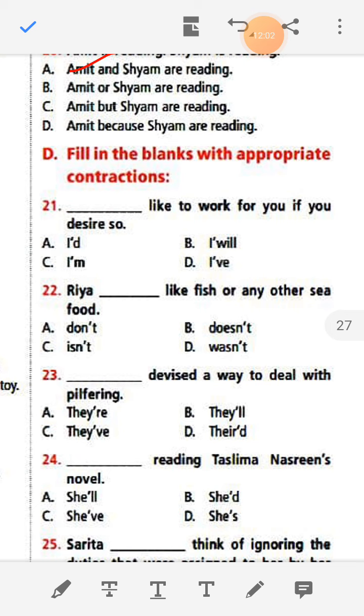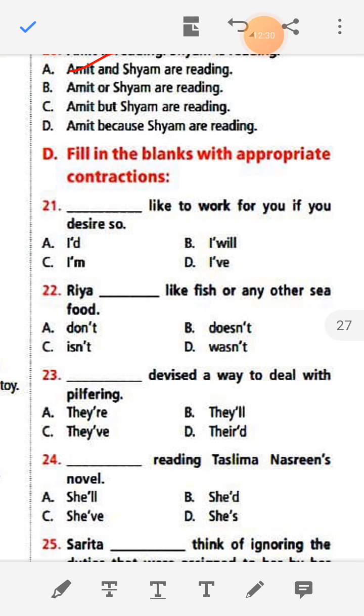Something we need to leave out, like he would. If we want to make that contraction, we write he, then an apostrophe, then D only, and this part is covered.